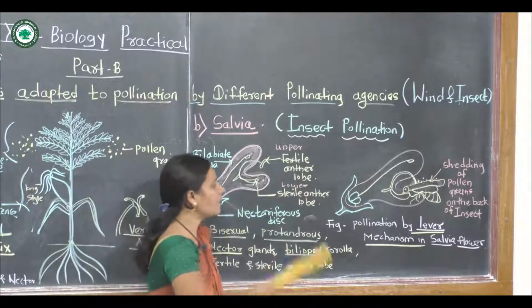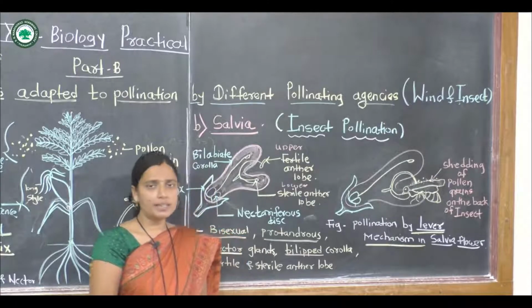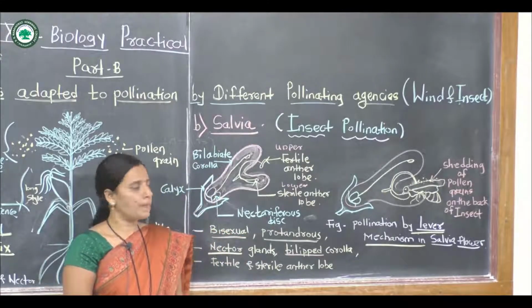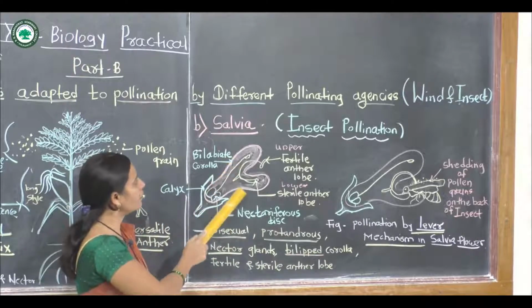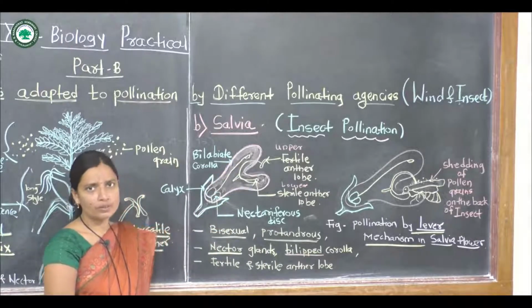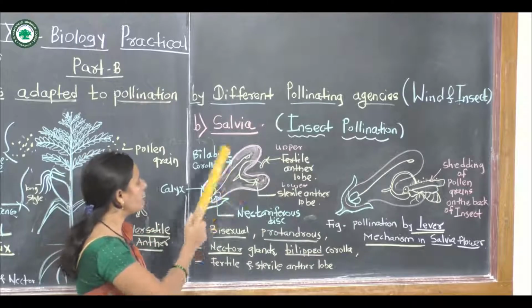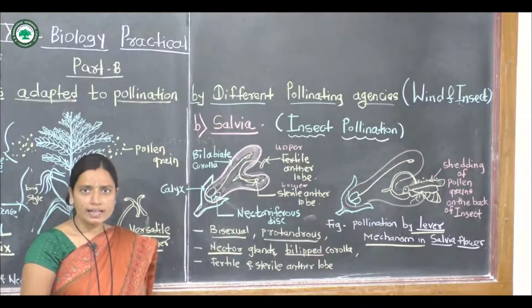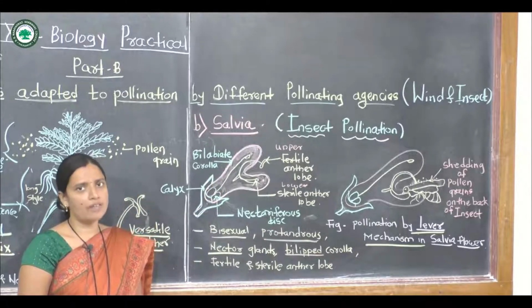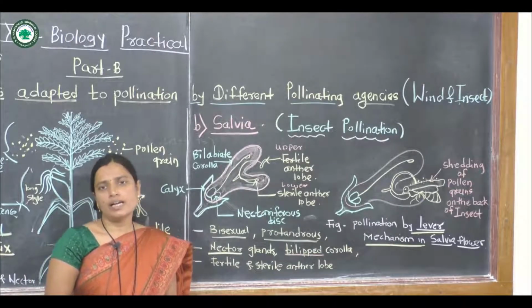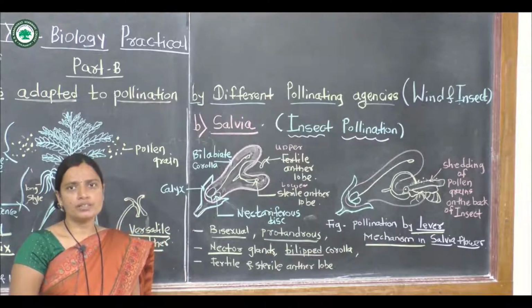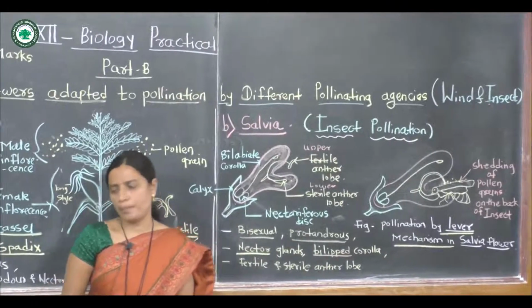An important mechanism of this salvia is the lever mechanism, and the flower of this salvia shows the bi-lobed corolla as the most important characteristic, and nectar glands are present. The flower is larger, attractive, colorful, and that is why insect pollination takes place in the salvia.